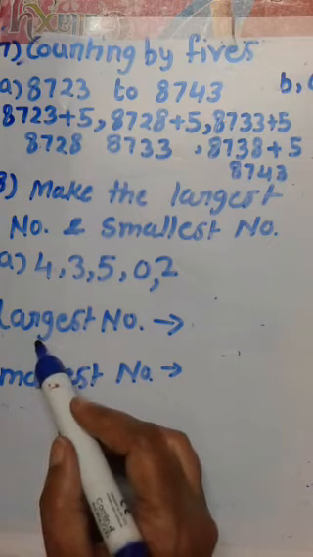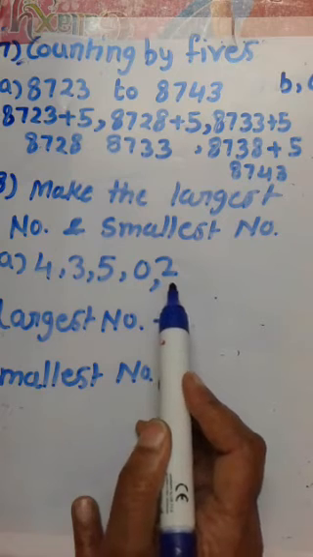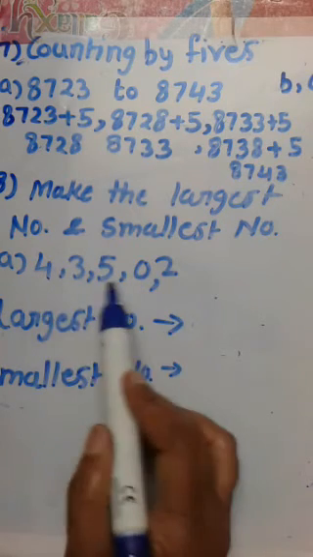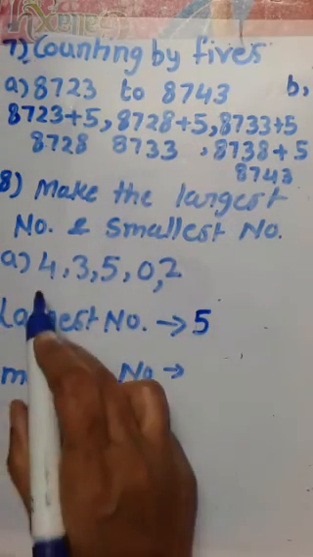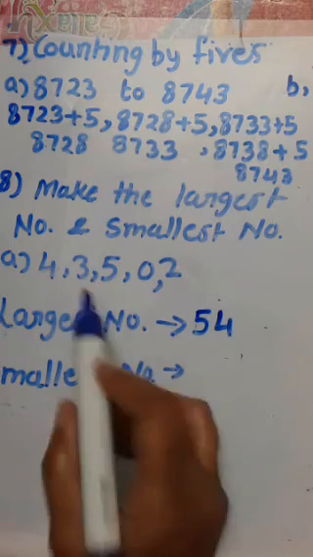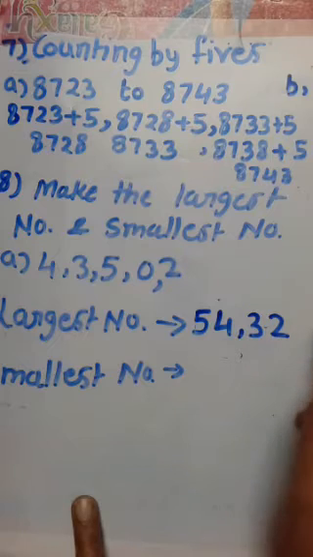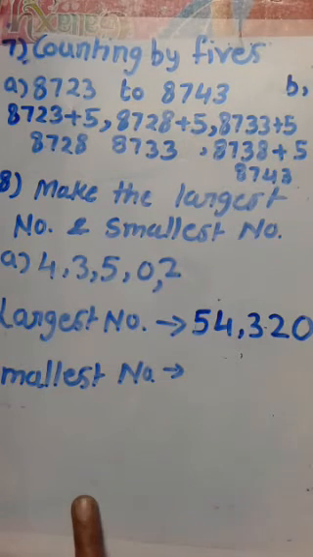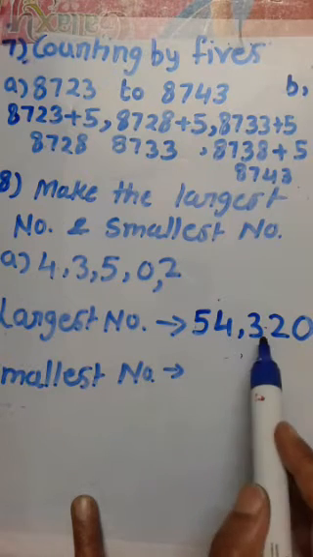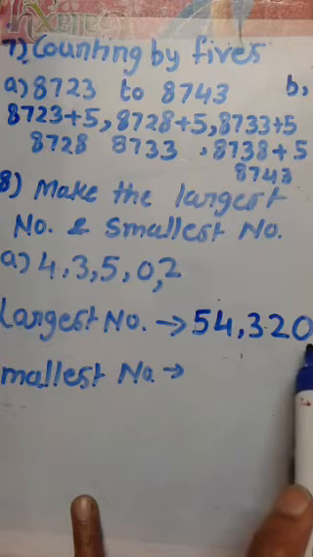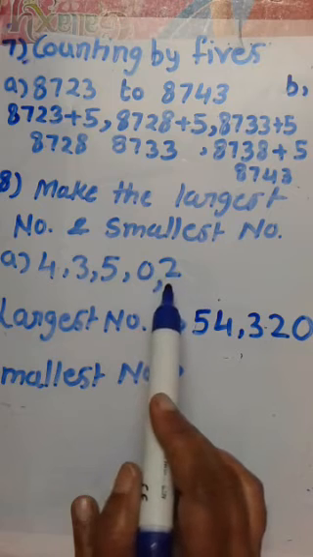To make the largest number, we start with the greatest digit, which is 5. The second greatest is 4, third is 3, then 2, and the last is 0. So 54,320 is the largest number of these 5 digits.